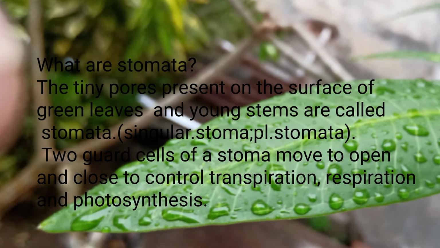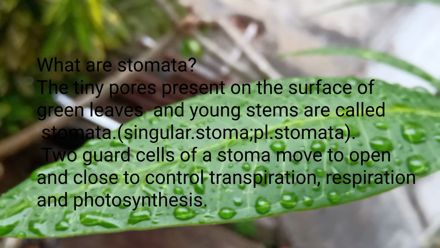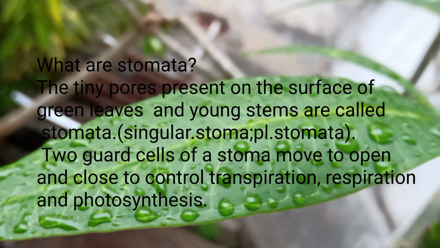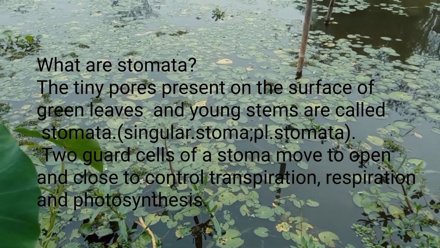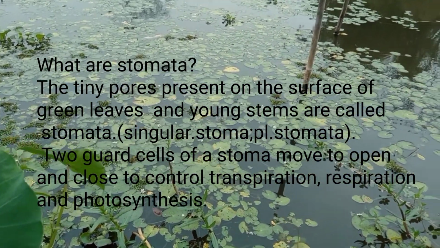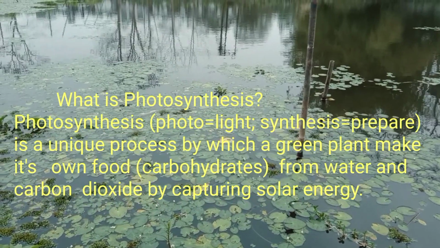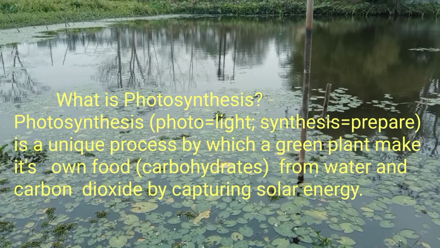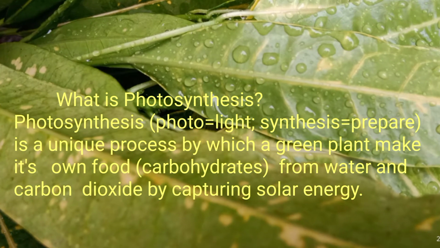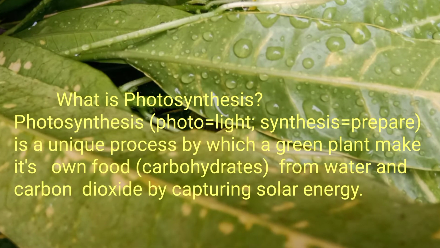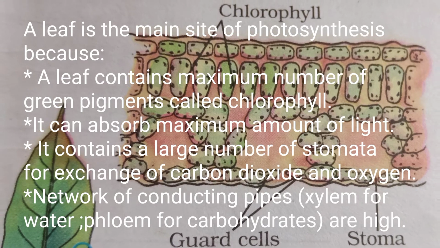Now what are stomata? Stomata are the tiny pores present in the green parts of the plants, especially leaves. And these are guarded by two guard cells. And these two guard cells control the opening and closing of stomata to perform the process of transpiration, respiration and photosynthesis. And what is photosynthesis? Photo means light, synthesis means prepare. So it is the preparation of food by the green plants in their own body from water and carbon dioxide in presence of sunlight in special pigments called chlorophyll.